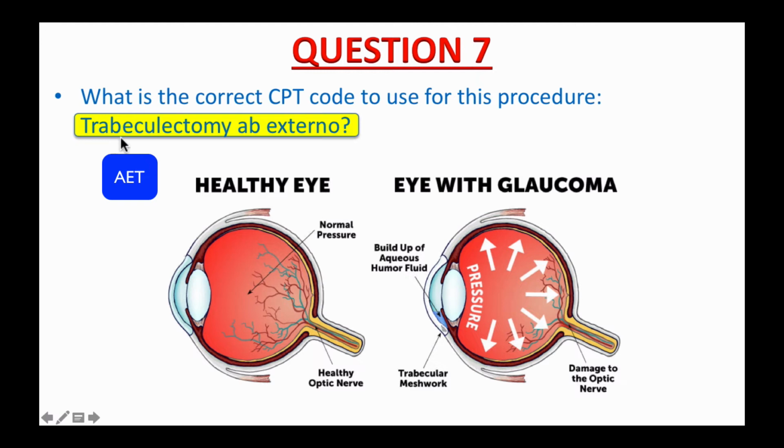Ab externo trabeculectomy (AET) is the most common surgical procedure to treat glaucoma. The procedure involves removing parts of the trabecular meshwork and creating a new escape route for the aqueous humor. It allows the aqueous humor fluid to drain from the eye. I will play a short 30-second music while waiting for you to open your CPT book and find the right code for this procedure. Please pause the video and do it now.